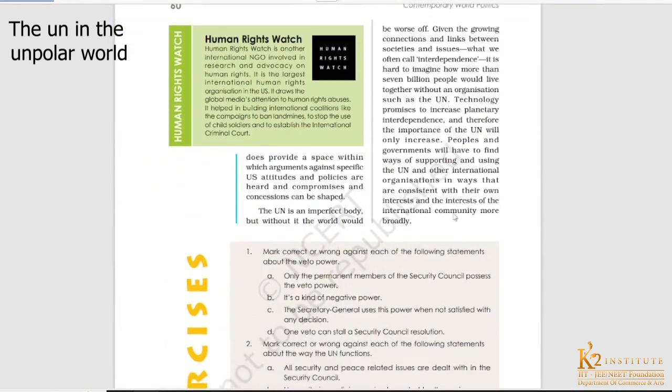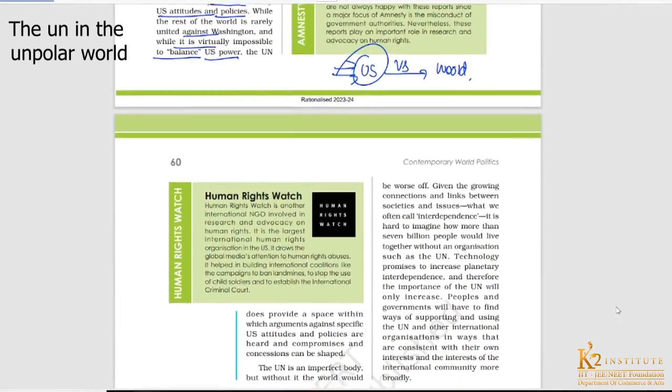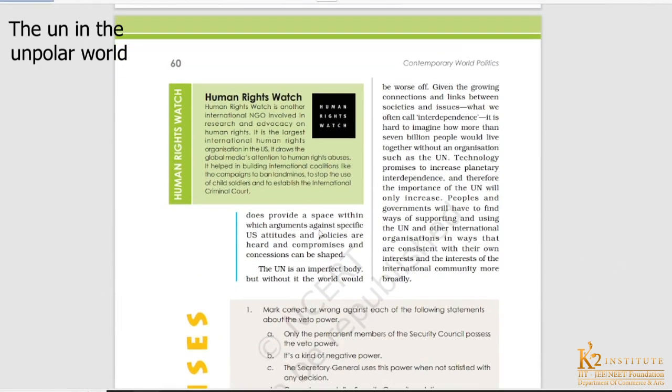See, okay, so the UN does provide a space within which arguments against specific US attitudes and policies are heard, and compromise and concessions can be shaped. So of course, the UN has been providing a platform where all the major concerns, all the major issues can be put, and we can actually change the attitude of the USA. We can actually raise our concerns so that the US could amend its policies, could alter its policies. Okay, the matter of concern would be heard, and some concessions could be shaped. So the UN is giving that platform.